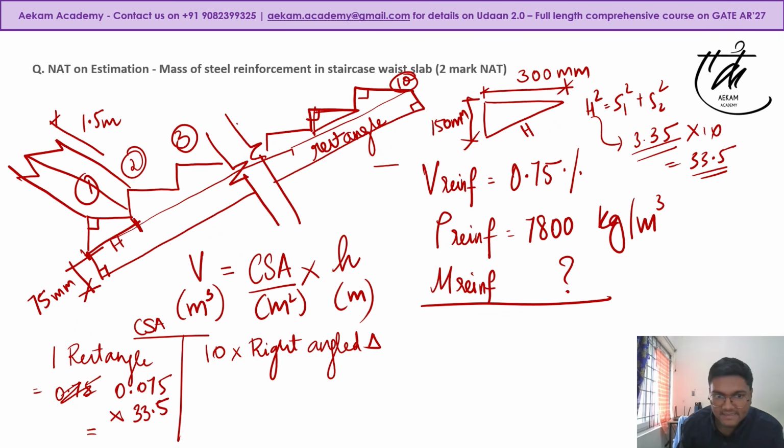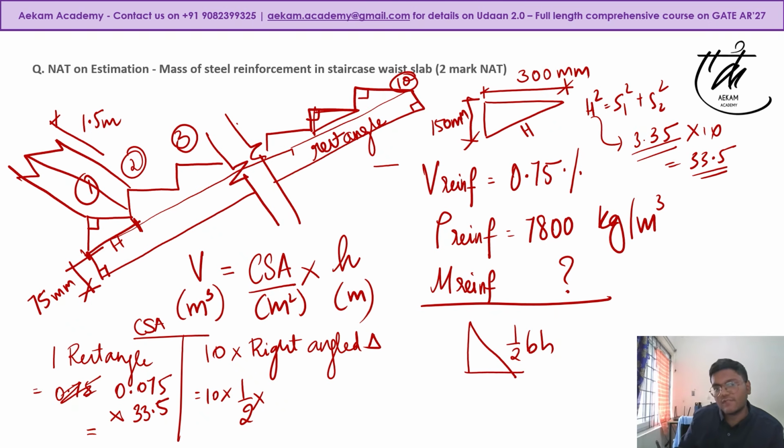Now the second part is finding the area of the right angle triangle. Now what is the area of a triangle? It is nothing but half into base into height, right? Base into height is the area of a parallelogram. So if you just draw a diagonal, you get a triangle. So triangle is half into base into height. So this would be 10 into half into base.